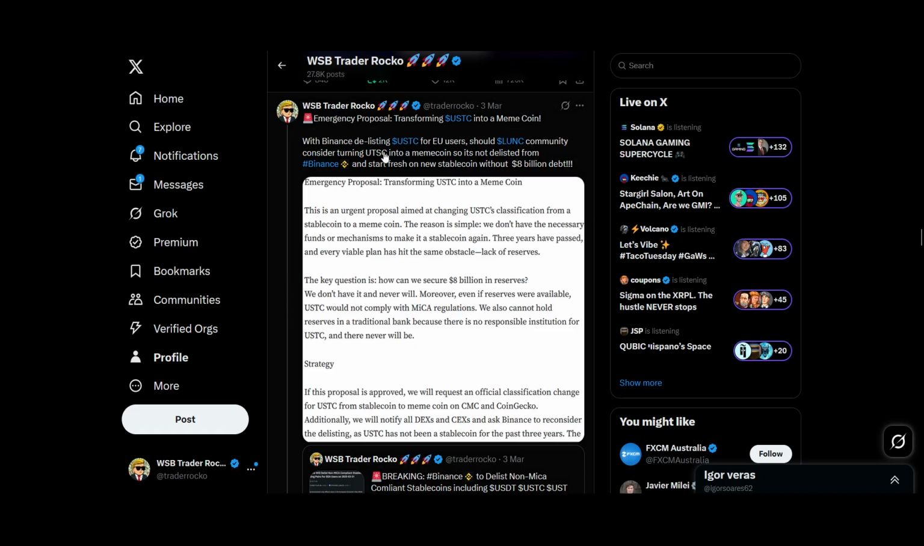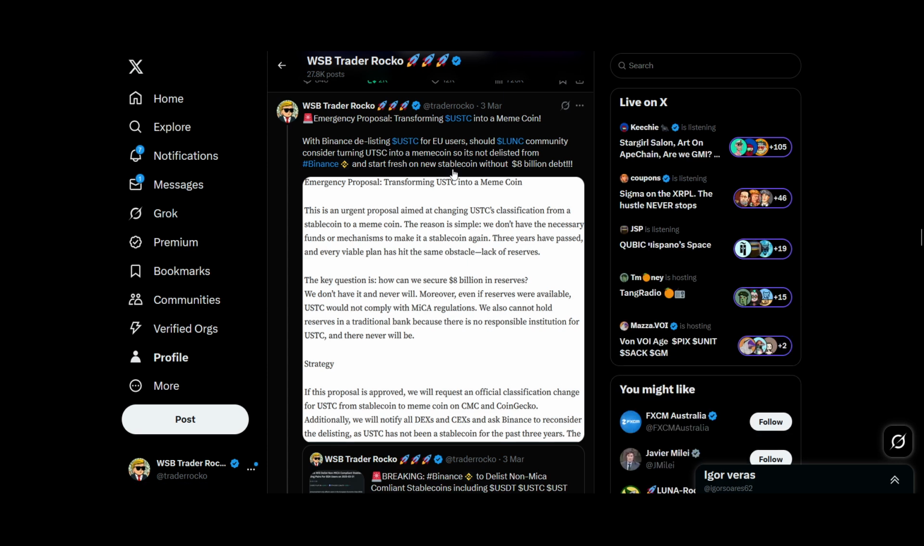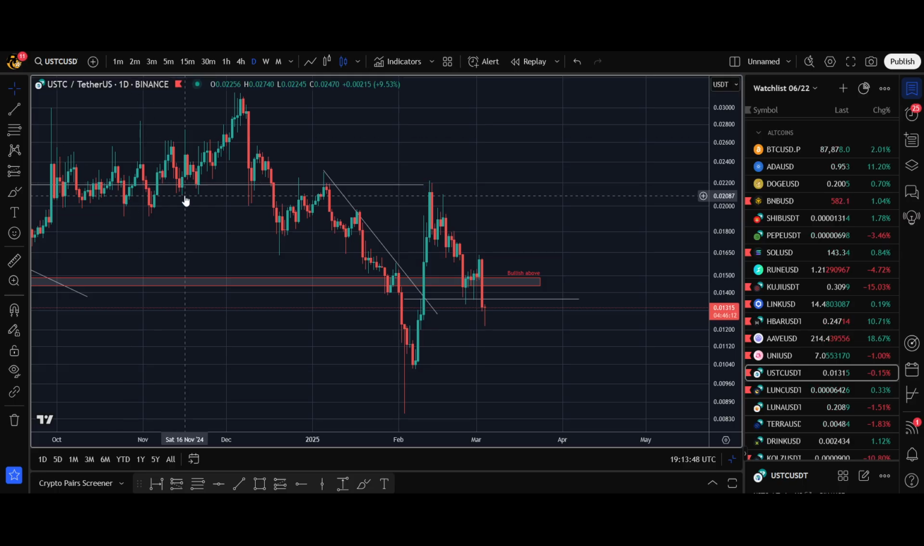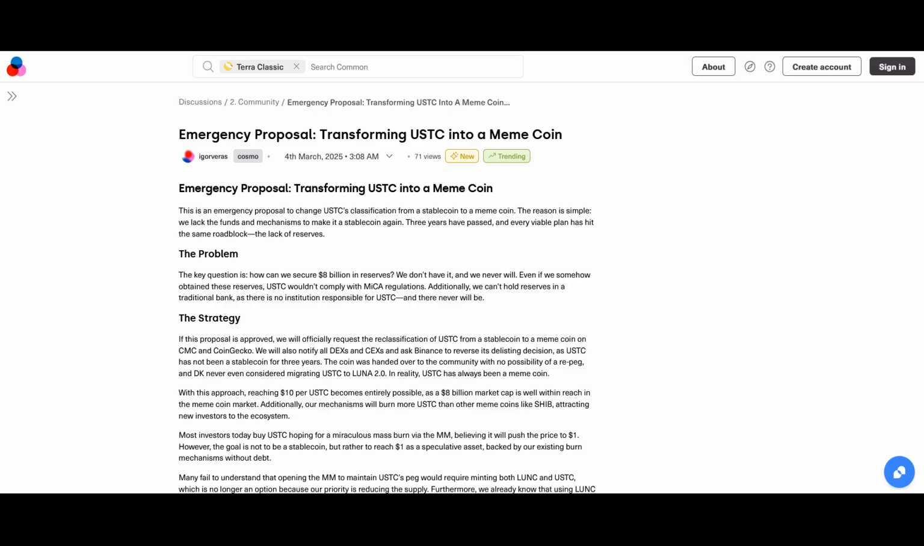I tweeted it yesterday. Emergency proposal: transforming USTC into a meme, with Binance delisting USTC for EU users. Should we consider turning USTC into a meme coin so it's not delisted from Binance? And it could still be delisted, guys, even after we say that we're not a stable coin, we're a meme coin. But we could at least try. We don't want to be delisted from Binance because it's such a massive exposure. So I think that is something that we should consider. If it was my vote, I would support this.